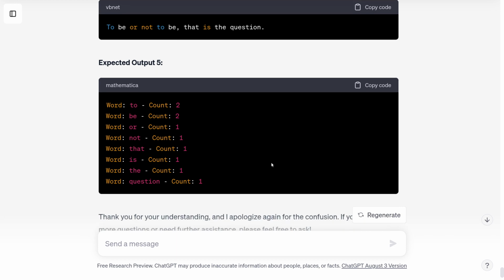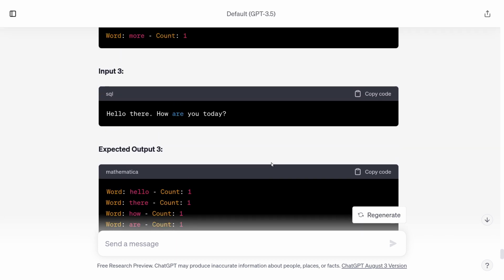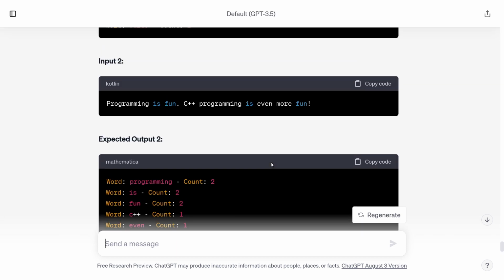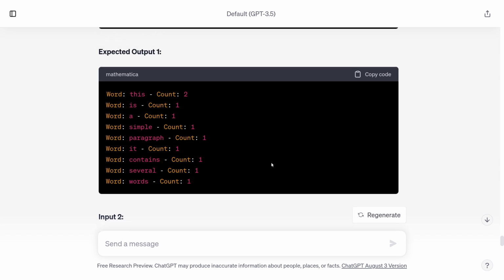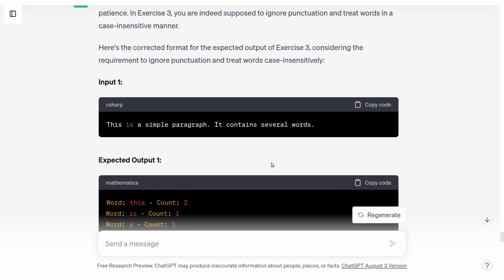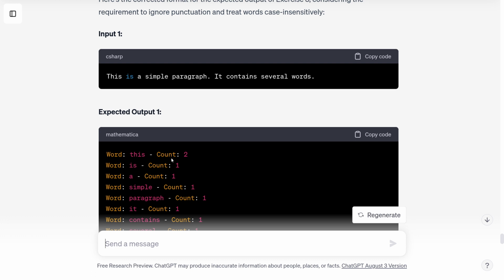It looks like it's now fixed it, so I think these are our canonical test inputs. Now that said, I've noticed once you begin arguing with it, it often goes way off the rails. So if it generates something incorrect, even if you argue with it, you should be very careful not to trust what it produces, because as you saw, it made a cascading sequence of different errors. But I have enough now to understand the exercise. Oh, no, I don't. The word this is only there once, and it counts it as twice. Okay, I think we get the general idea. We're not going to trust the expected output.